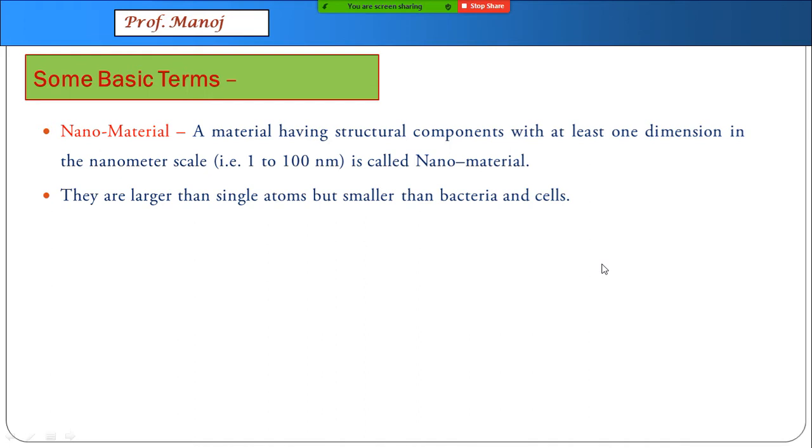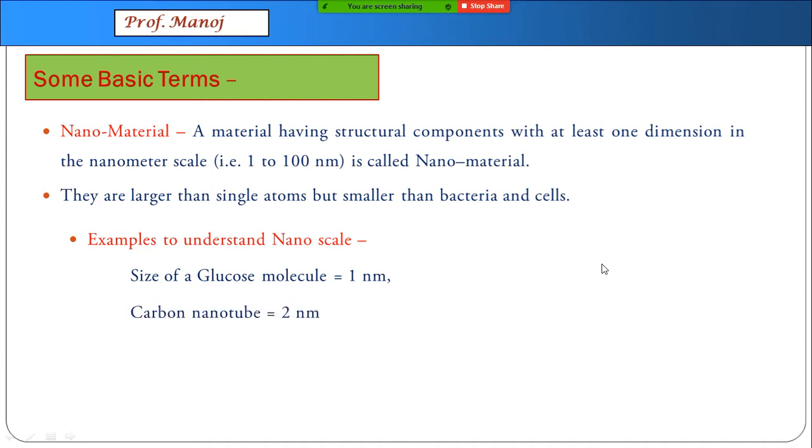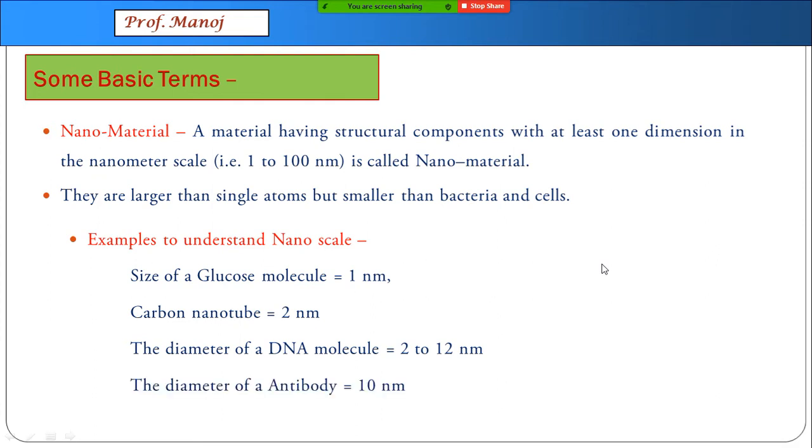To give you a clear picture about nanoscale, let us take some examples. Size of a glucose molecule is about 1 nanometer. There is a very famous nanomaterial called carbon nanotube. It has dimension of 2 nanometer. A simple DNA molecule has a diameter of about 2 to 12 nanometer, and an extreme one we are considering is antibody, which is around 10 nanometer.